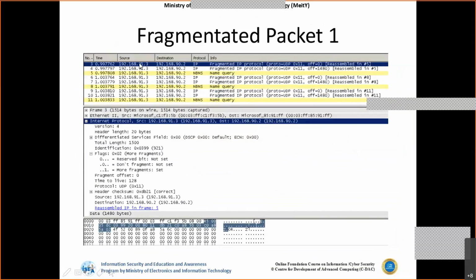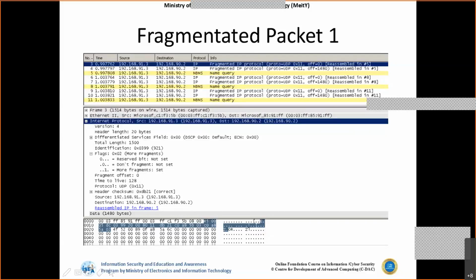Now let's say 91.3 has been sending a fragmented packet. Here we can observe a 3-packet fragmented IP. The packet actually belongs to a name query, but as the data is large, it has been converted into 3 packets, so the destination machine will wait for 1, 2, and 3. Now let's look at the first fragment and keep focus on the more fragments flag. Here it is set to 1. That means the destination machine understands there are more fragments yet to come, and the fragment offset is 0.